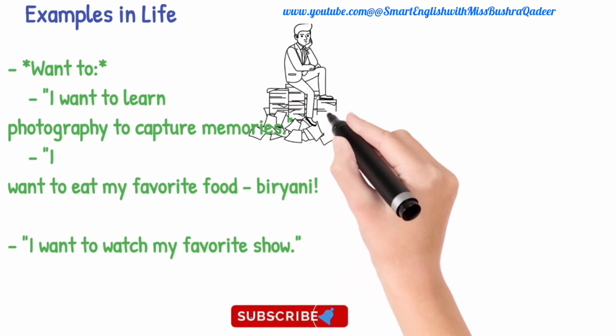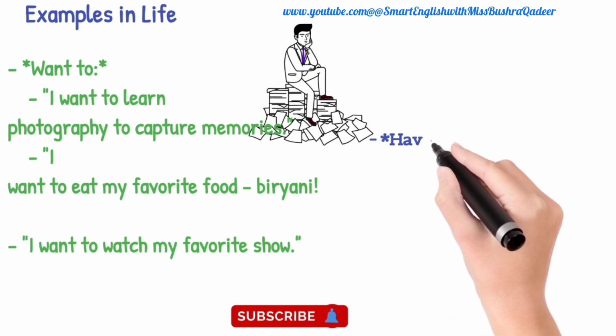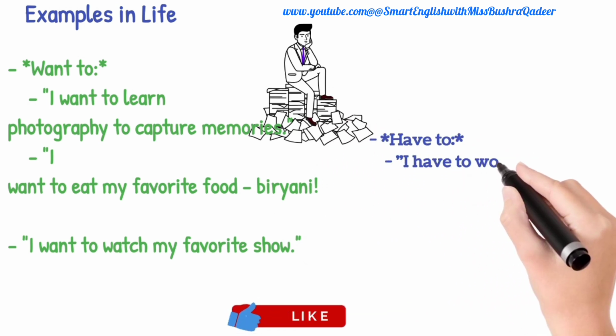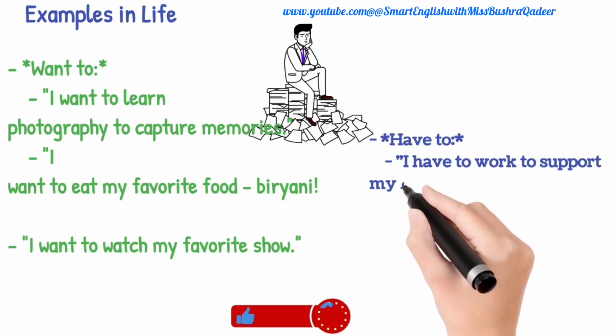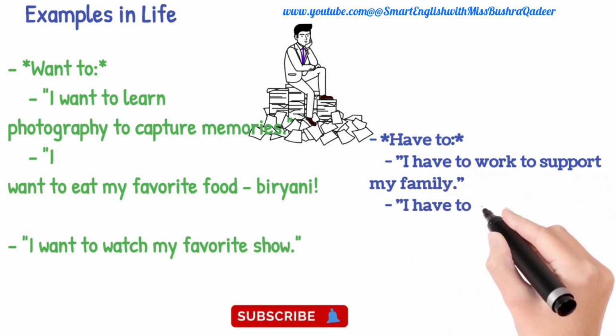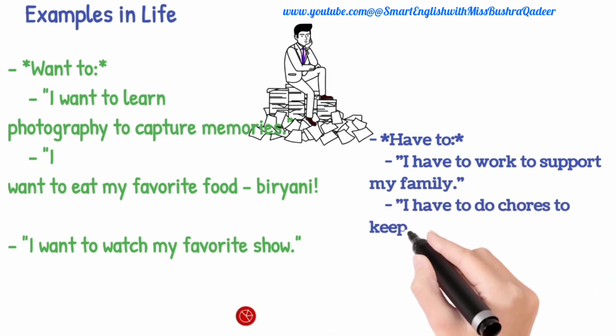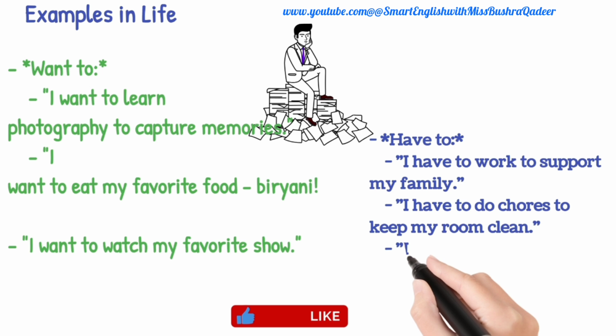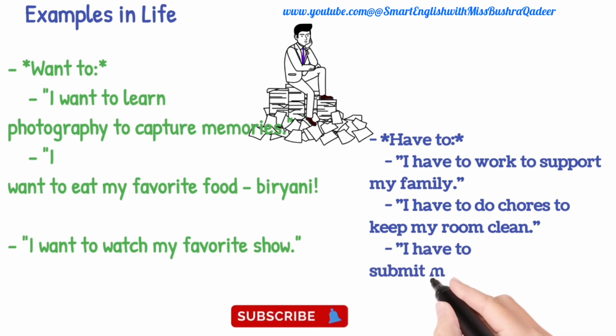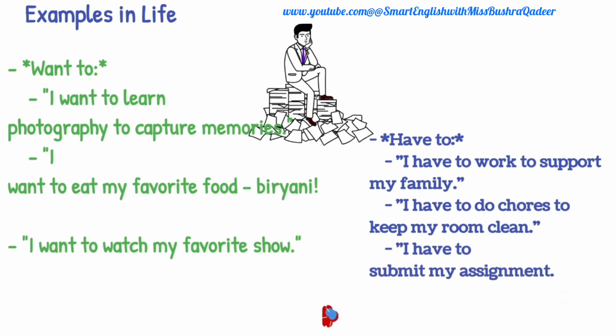You have a lot of desires in your life. That is want to. I want to learn photography to capture memories. I want to eat my favorite food, that is biryani, pizza, or anything. I want to watch my favorite show. But here have to is obligation. I am teaching both topics together because both topics are the opposites of each other. Yes, they are the opposites.